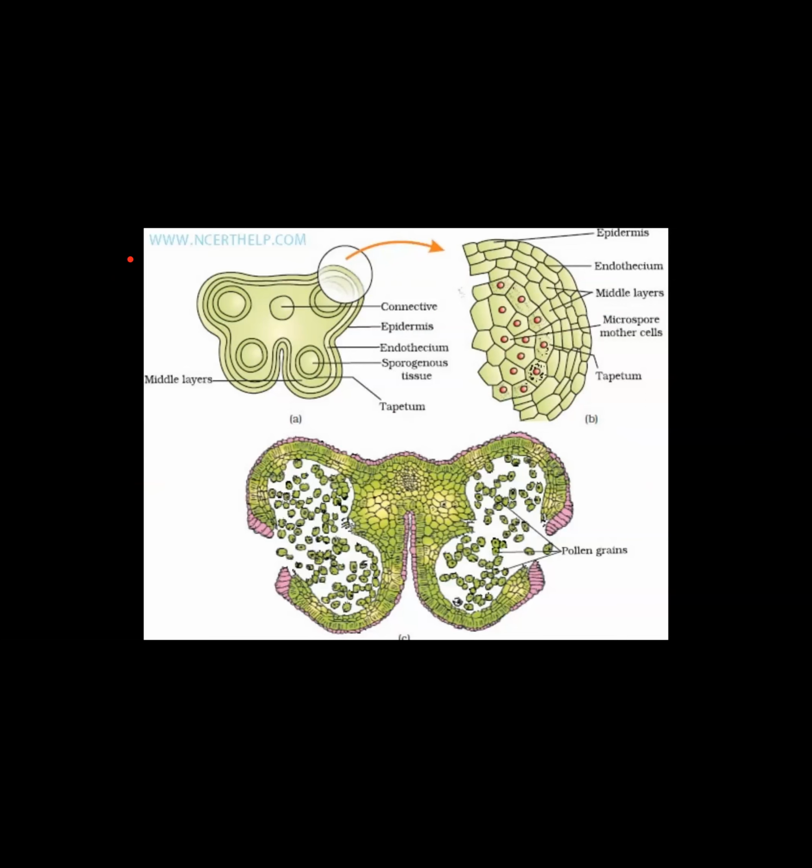Question number 1. Which cells undergo meiosis to form the pollen tetrad or microspore tetrad? Pollen mother cells. Another name for them is what?